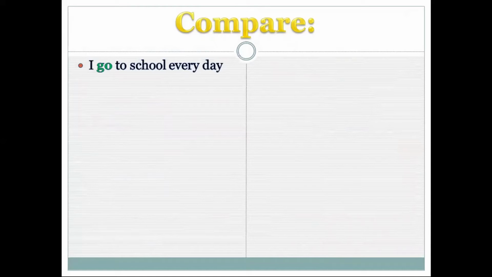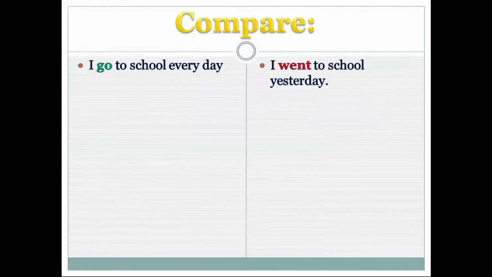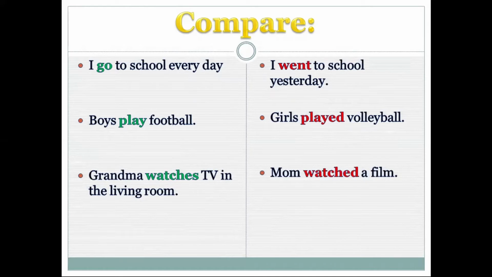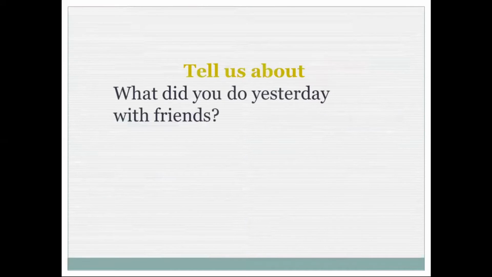Please compare these sentences. I go to school every day. I went to school yesterday. Verbs: I went. It is in the past sentences. Boys play football. Girls played football, volleyball, I'm sorry. Grandma watches TV in the living room. Mom watched a film. This task is for you, dear friends. Tell us about what you did yesterday with friends.